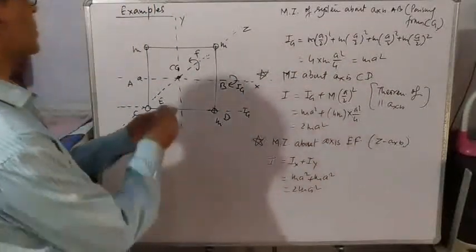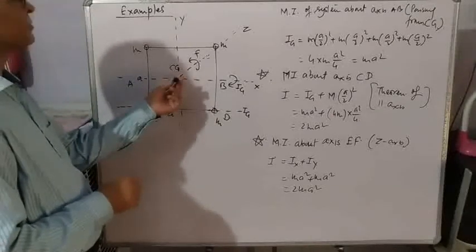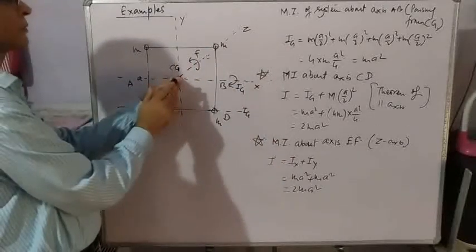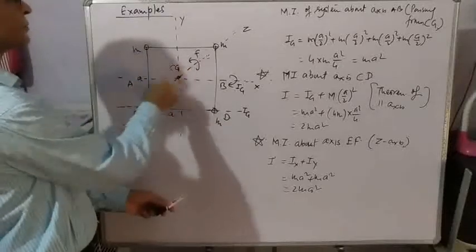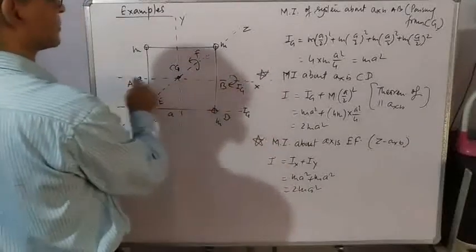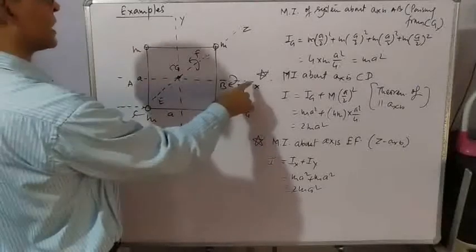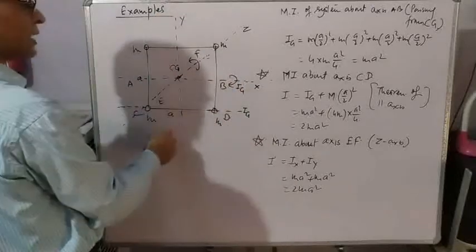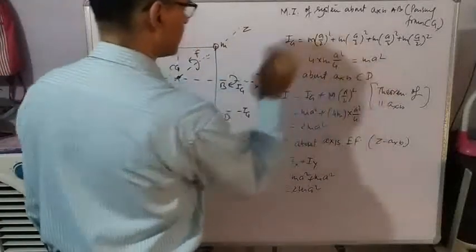Now you want to know moment of inertia about this axis. Think three-dimensionally. This is z-axis, this one. This axis we are taking as axis EF. Moment of inertia about this axis is known. In second part of the question, you may consider this as x-axis and this as y-axis. So this moment of inertia is known, ma square.